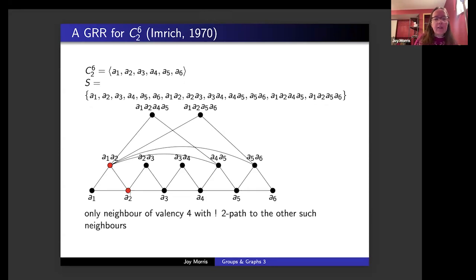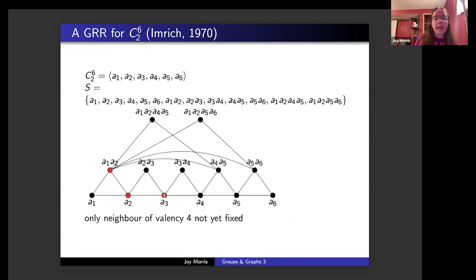And then this vertex A2 is the only neighbor of A1A2 that both has valency 4 and has a unique path of length 2 to the other neighbors of valency 4, which are A5A6 and A4A5. A4A5 and A5A6 have this second path between them of length 2 going through A5. So A2 also has to be fixed pointwise. And then A3 is the only neighbor of A2 that has valency 4, and so it also has to be fixed pointwise.